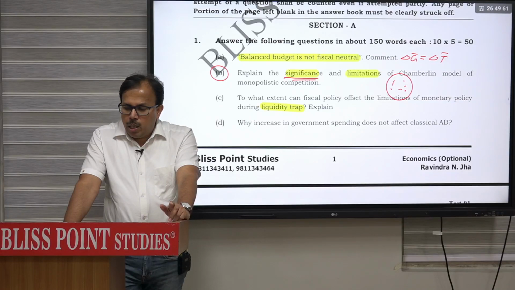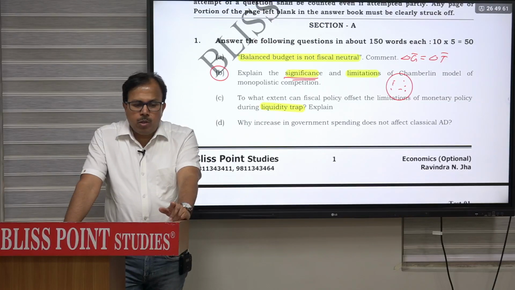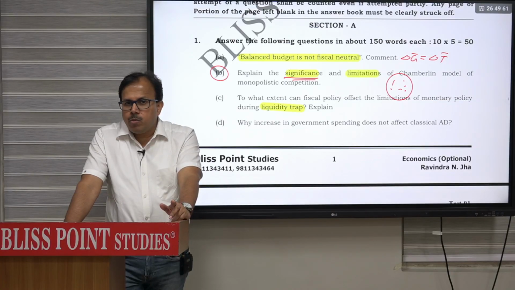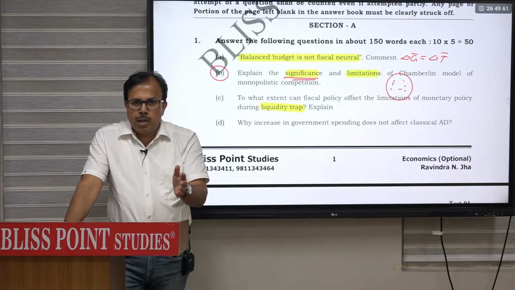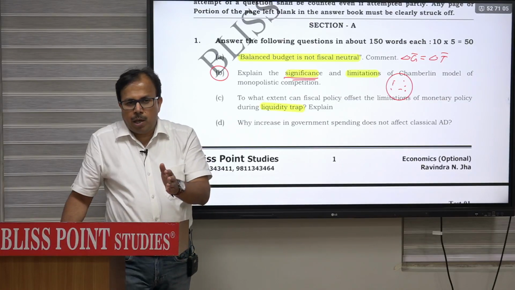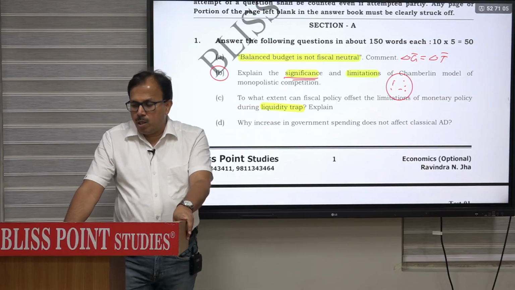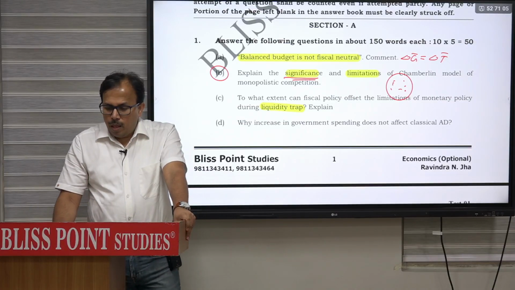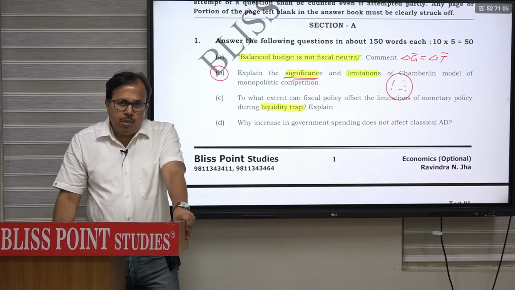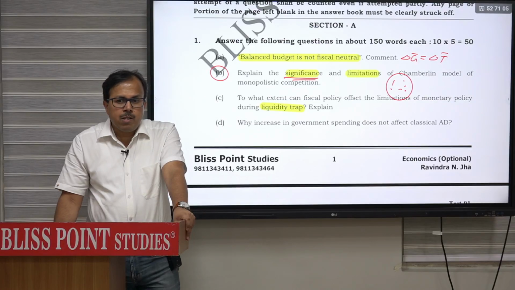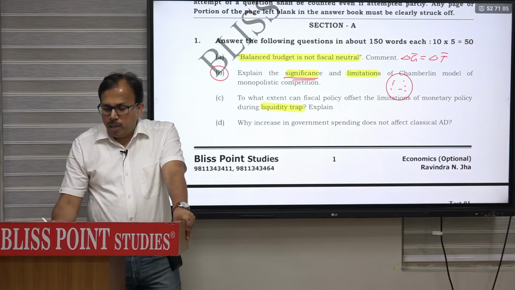Now naturally in the liquidity trap monetary policy will not work because monetary policy usually works through transmission mechanism, and transmission mechanism has two steps. In the first step, when money supply increases, rate of interest will reduce. And why rate of interest will reduce? Because people use that money supply to buy bond. So once they start buying bond, the value of bond will increase and that will reduce rate of interest. So, and then when interest rate will reduce, in the second stage, investment will rise, aggregate demand will rise, income will rise.